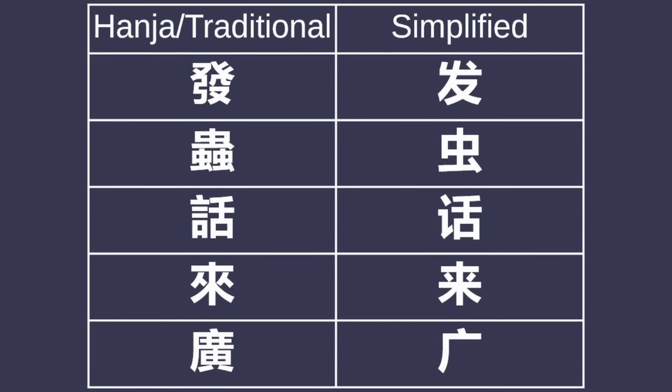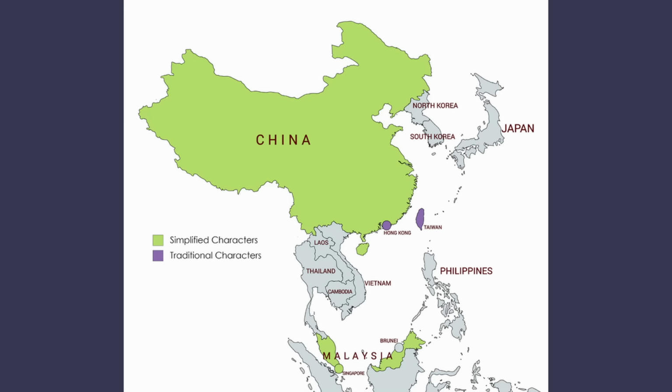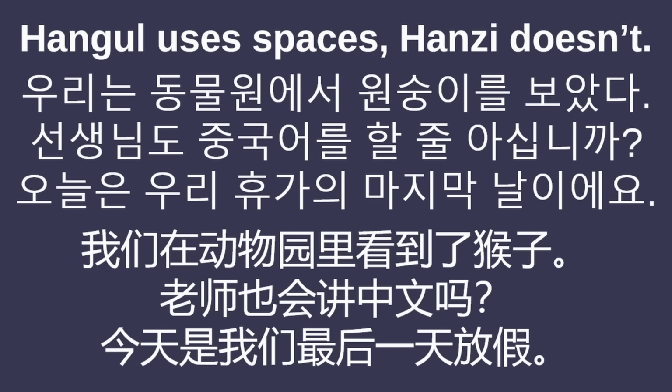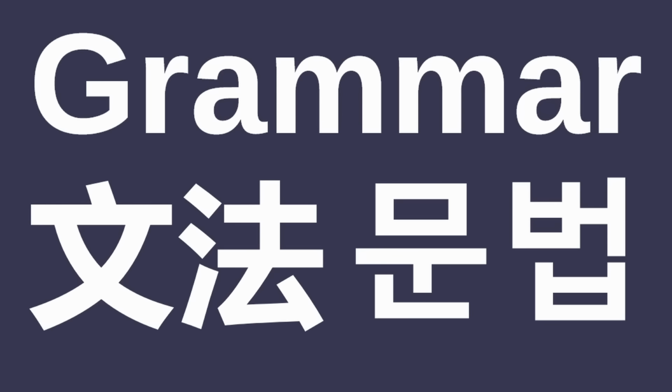When Hanja are used, Korean exclusively has traditional characters, while Mandarin is written with simplified characters by the vast majority of its speakers, those living in China, Singapore, and Malaysia, whereas traditional is used elsewhere. Another note is that Korean uses spaces in between words, as opposed to all varieties of Chinese which do not when written with Hanzi. Now to compare the grammar of Mandarin and Korean.